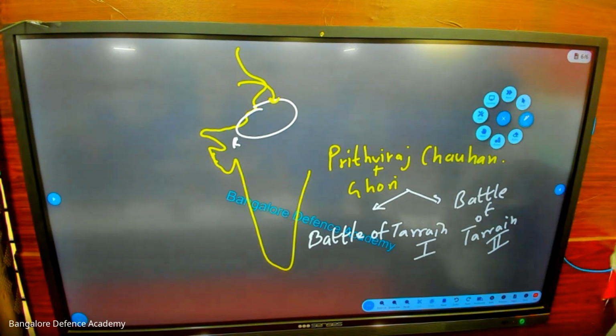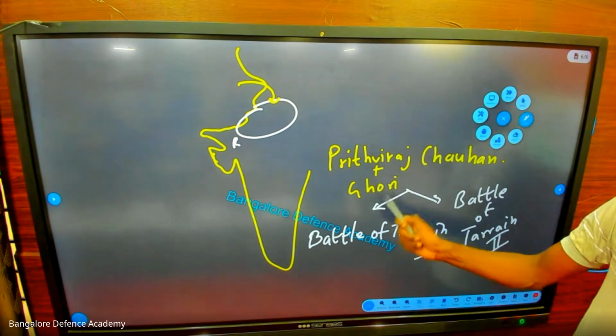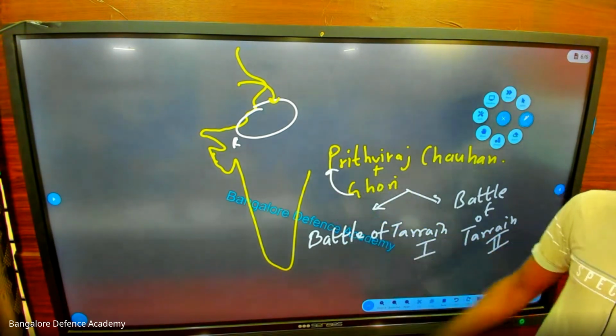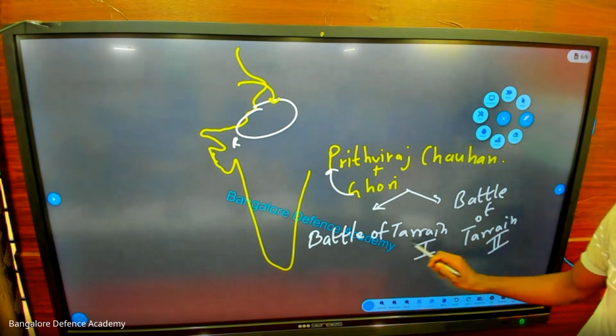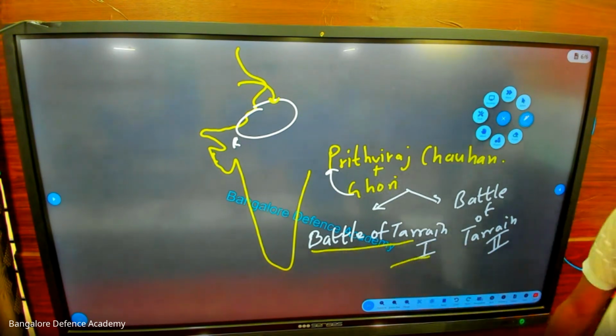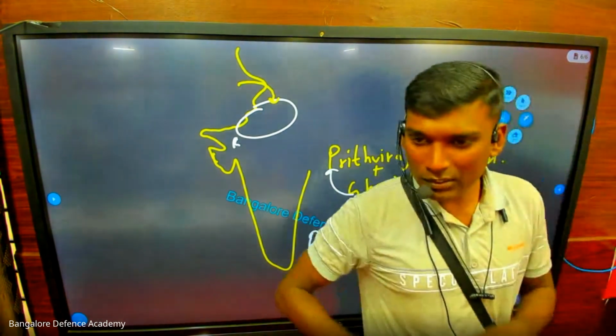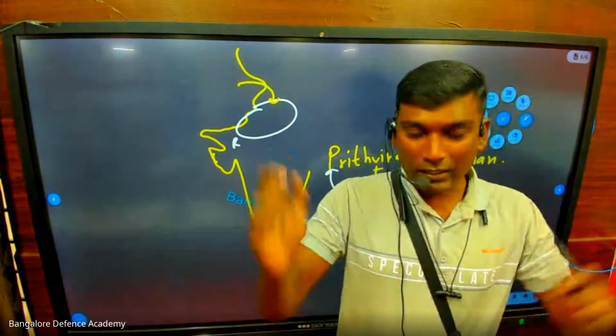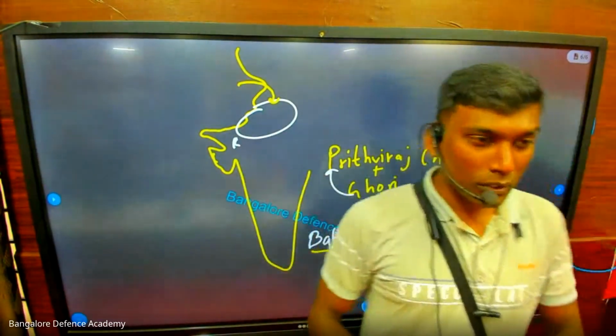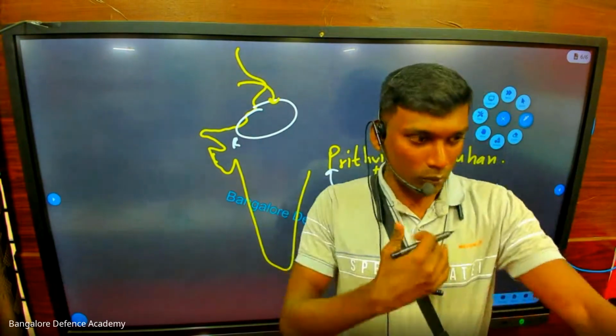Okay, eyes on the screen now. Look at this. The first time Ghori attacks Prithviraj Chauhan, and they have the first Battle of Tarain. In this battle, what happened? Prithviraj Chauhan is on an elephant and he is attacking the enemy king. And now Muhammad of Ghori is coming on a horse. Both are face to face.